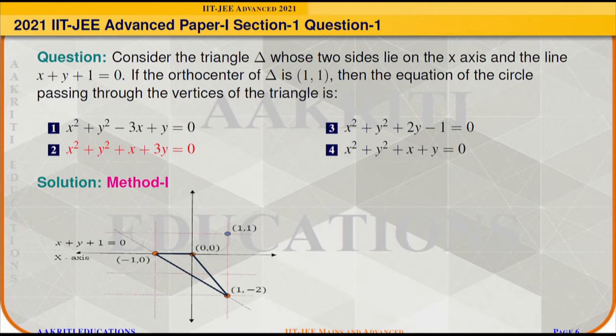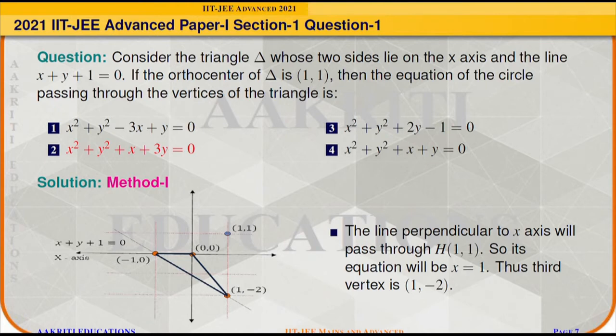If we substitute x is equal to 1, then it will give y is equal to minus 2, and hence the coordinate of the third vertex of the triangle will be (1, minus 2). Hence we have found all three vertices of the triangle as (minus 1, 0), (0, 0) and (1, minus 2).